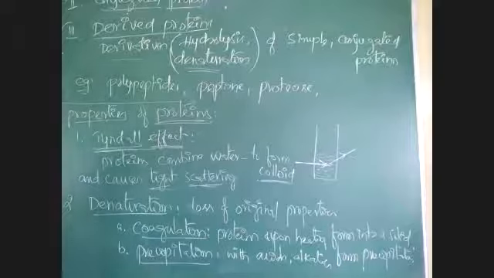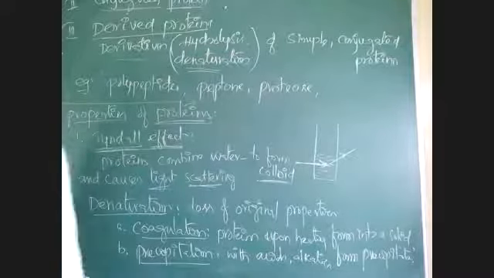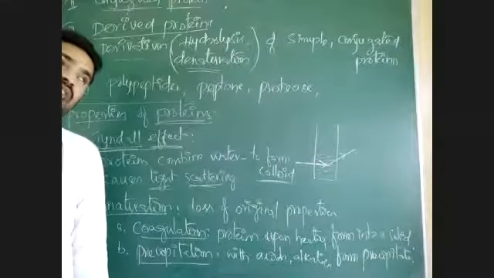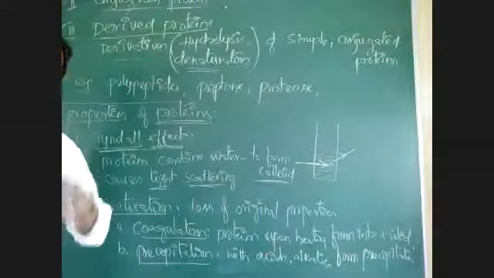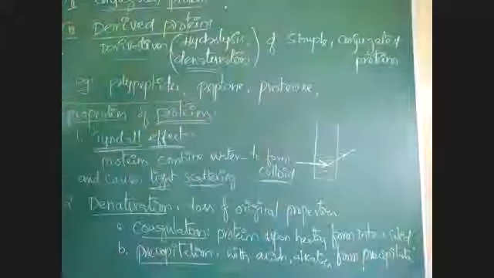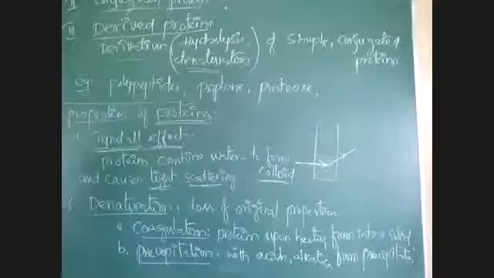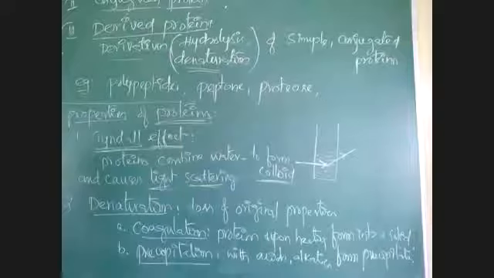Yeah, is the denaturation process only for proteins? No, denaturation means loss of original property. Denaturation is performed by nucleic acids also, DNA, RNA, like that. Denaturation is performed by some others also. Proteins also show denaturation.